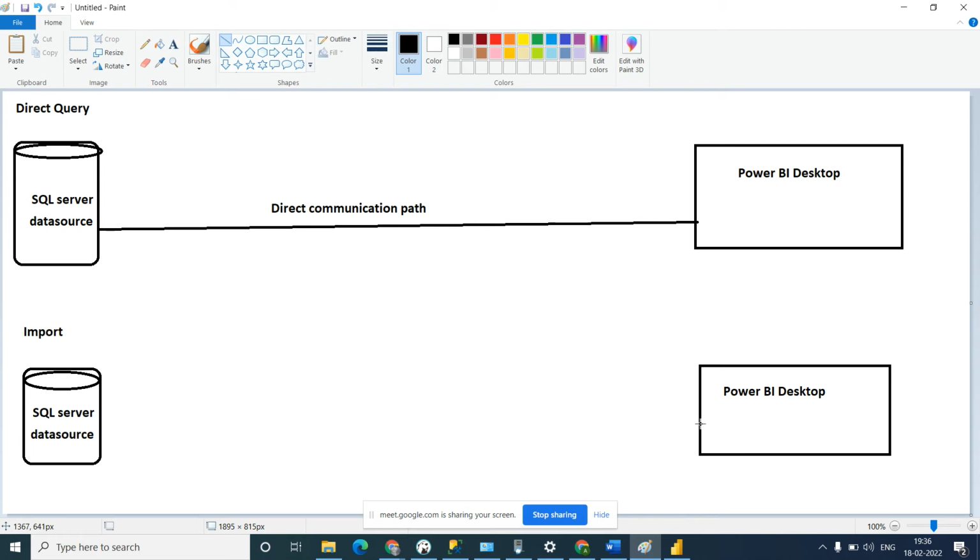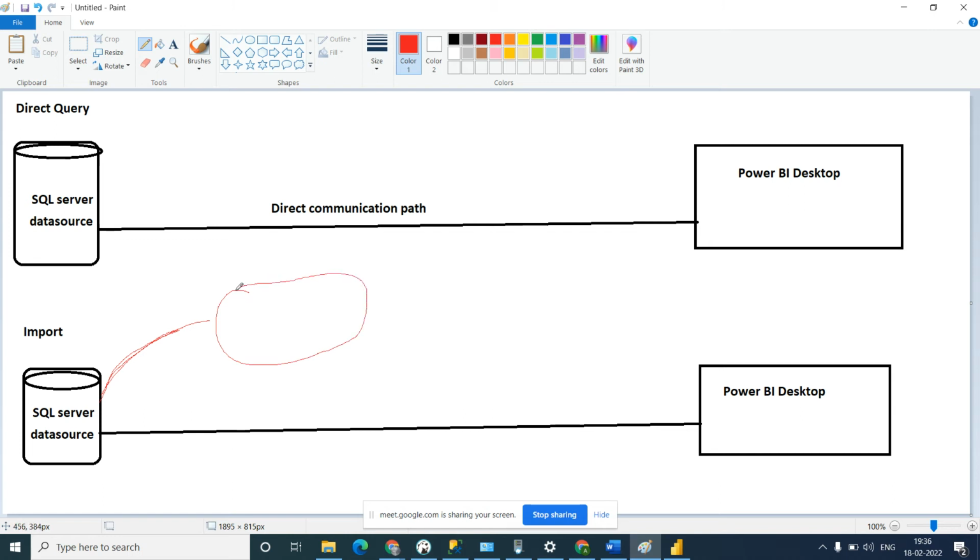When you make a request, it will connect to the SQL Server, then it will take out a snapshot, meaning a complete data snapshot, into the Power BI engine. So there is a Power BI engine available.